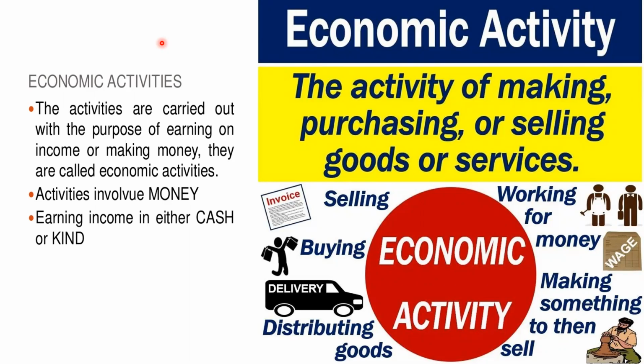The activities that are carried out by people to earn money or income are called economic activities. When the income of an individual increases, naturally the income of the country also increases.